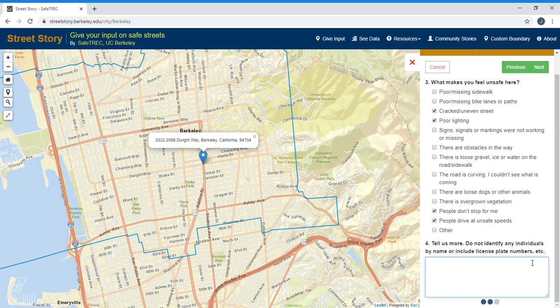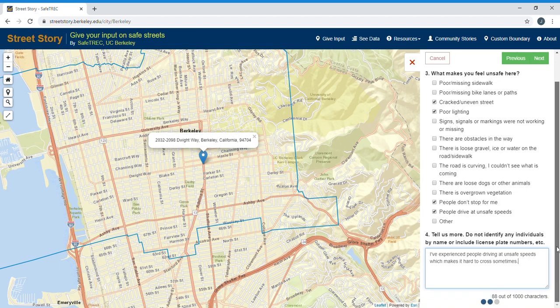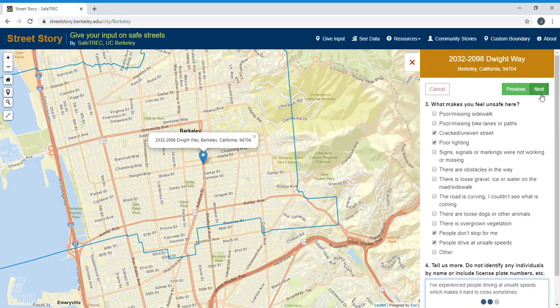Say, I've experienced people, again, driving at unsafe speeds, which makes it hard to cross sometimes. Okay. Then hit next.